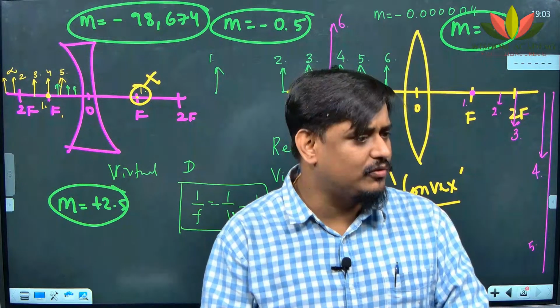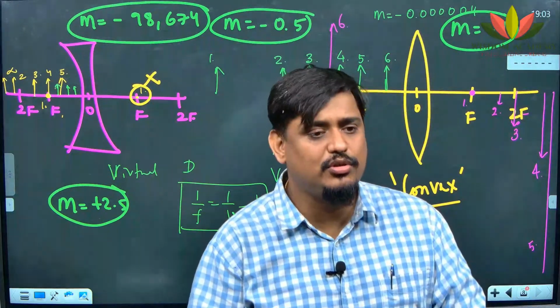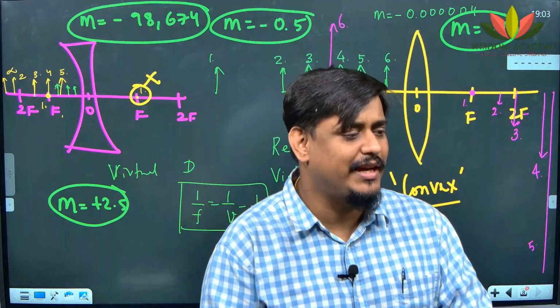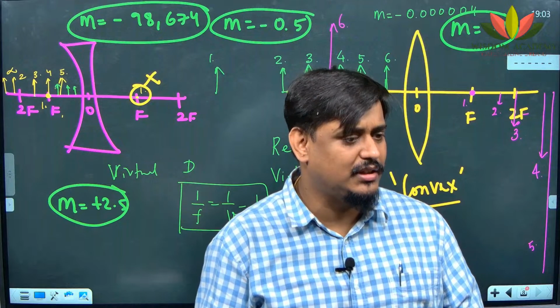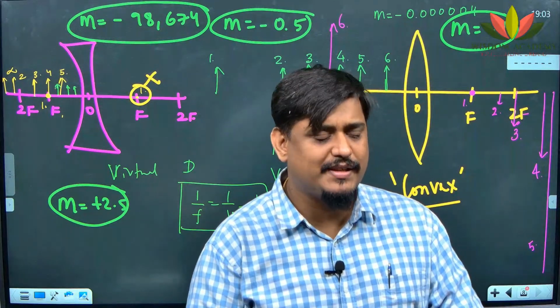So I hope you have understood whatever I have told till now. Today we could not do numericals based upon it. I will take another class where we will take numericals based upon whatever we have learned today. What remains is numericals based upon lens formula and power of lens. We will discuss in the next class.